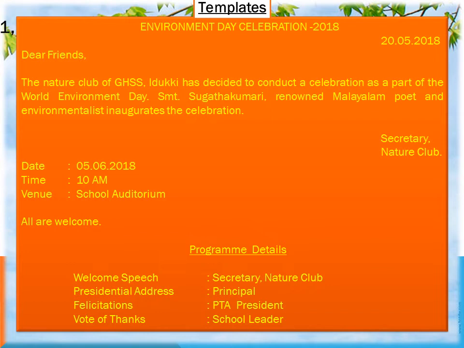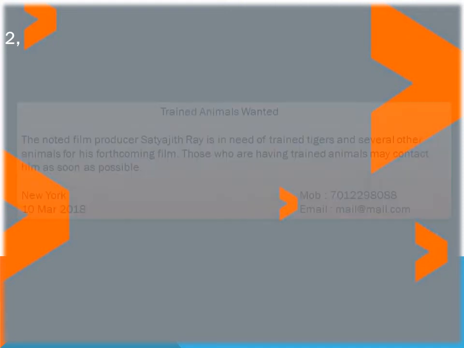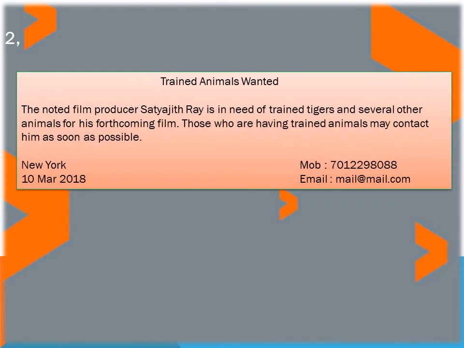Now I understand that you all know how to write an elaborate notice. Then we are going to study about an advertisement. So look. This is just an advertisement. So here we cannot see a program detail.